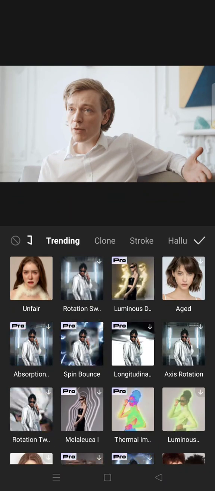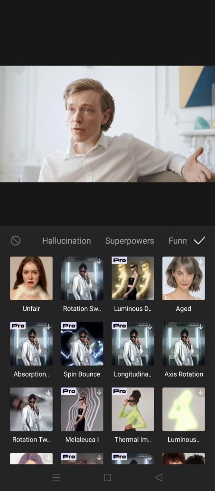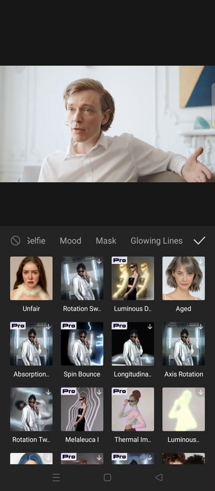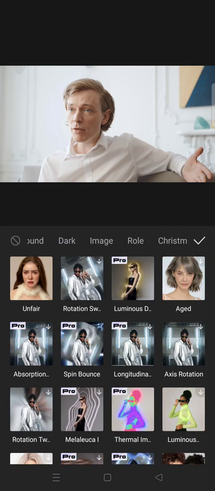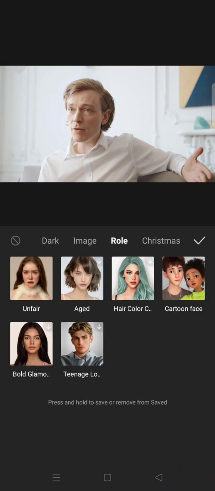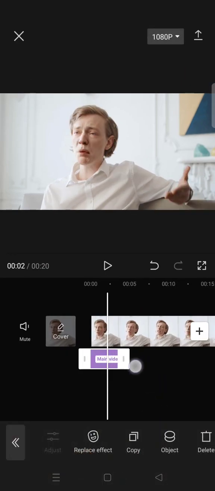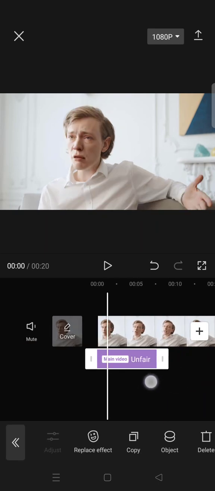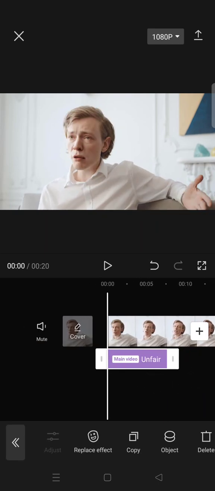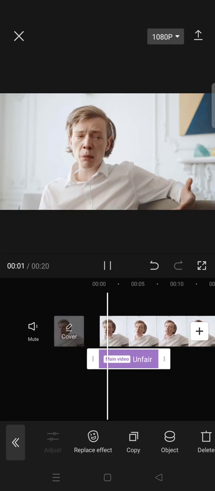So this effect can also be found under the roll category in the body effect. So this is pretty new, and to add it, you can just click on the effect, and just like that, the person or the face of the person in the video will become sad like this.